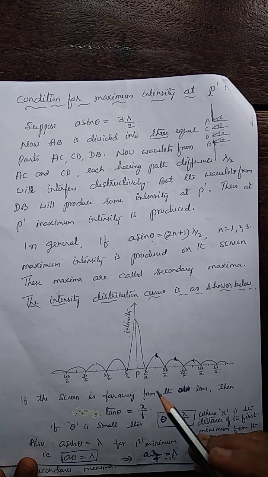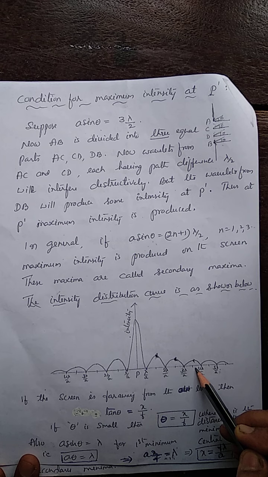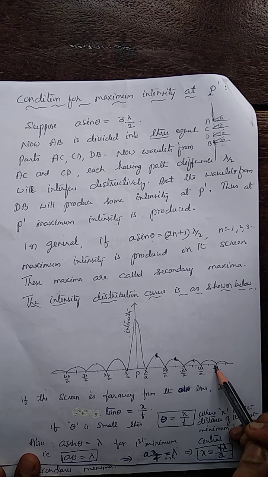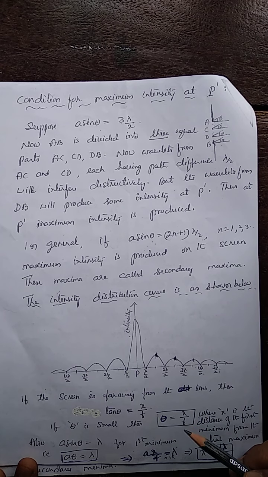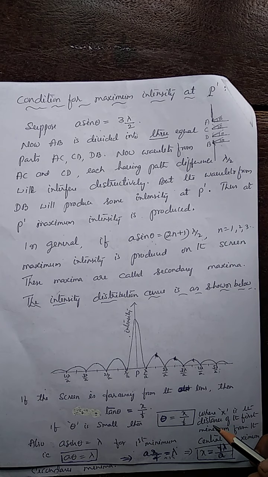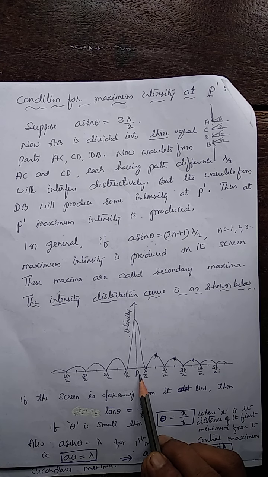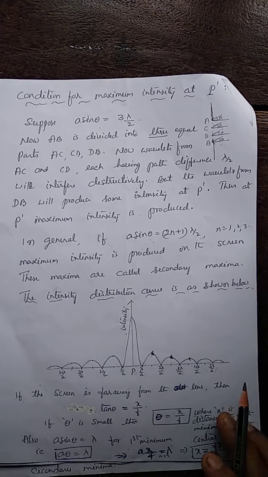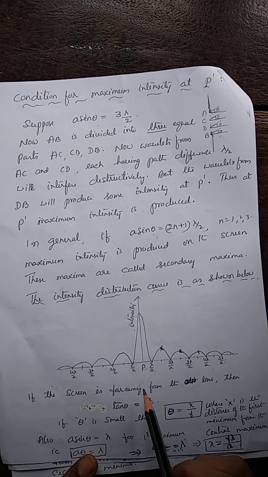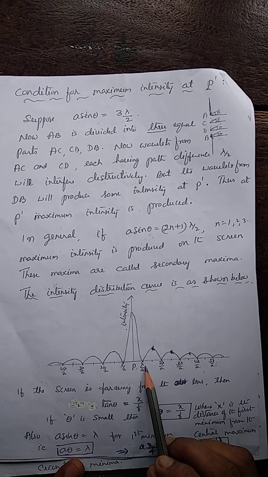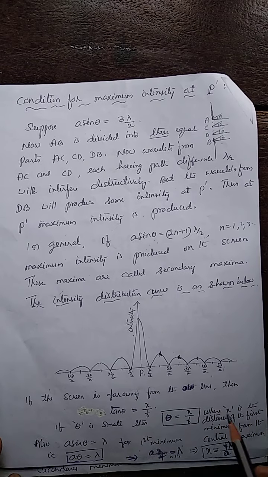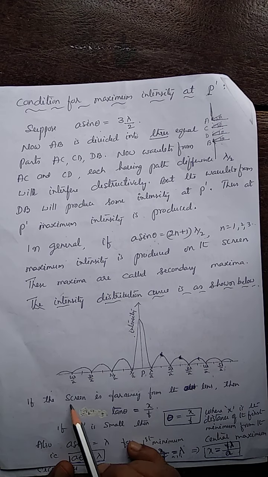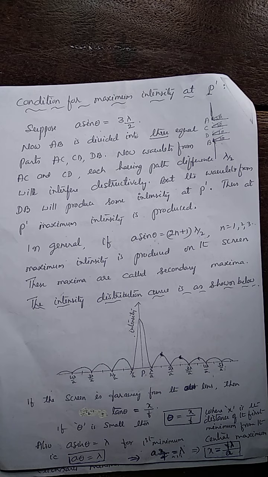The produced maxima and minima in the diffraction pattern are explained theoretically like this. These are the conditions given. This is about the diffraction of light in a single slit, and this is the diffraction pattern. Here, the path difference is taken along the x-axis, and intensity is taken along the y-axis. By plotting them, we get the pattern like this. This is the central maximum.